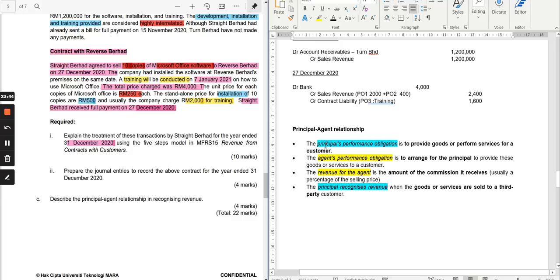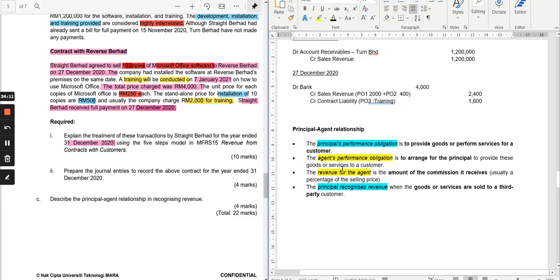We are talking about the case of a principal that provides the performance obligation. They will provide the goods and services for a customer. However, it is the agent that arranges for the principal to provide these goods and services. The principal does not find the customer directly, but it's the agent that does this on behalf of the principal.